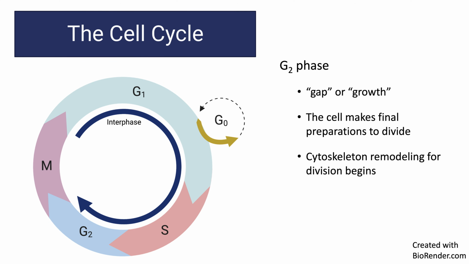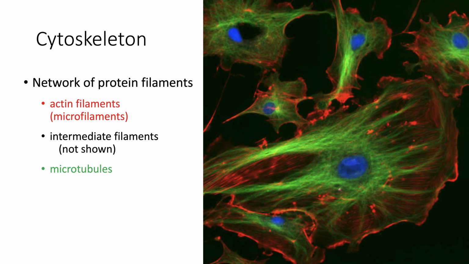After S phase, the cell will enter G2 phase, which is another gap phase or growth phase in which the cell makes final preparations to divide. We have duplication of some of the cell organelles, and the cytoskeleton is going to begin being remodeled for cell division. Okay, the cytoskeleton. This is a network of protein filaments that are present in cells. The protein fibers come in different varieties. From smallest to largest, they are actin filaments or microfilaments, intermediate filaments, and microtubules, which are made up of tubulin monomers. So all these are made up of proteins.